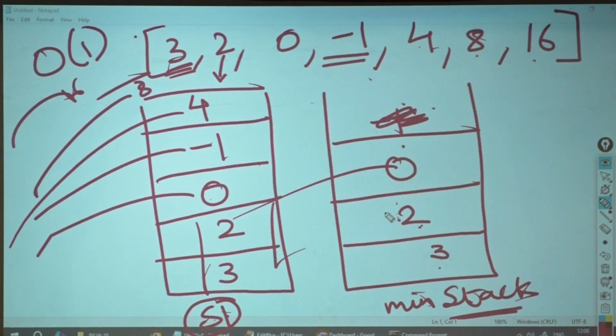When will you check and what will you check? You will not check anything. Directly come, keep on pushing the data. Where will you check? In min stack. Whatever I am pushing should be smaller than the top of the stack. If it is greater than the top of the stack, I will not push because I want to maintain the minimum.